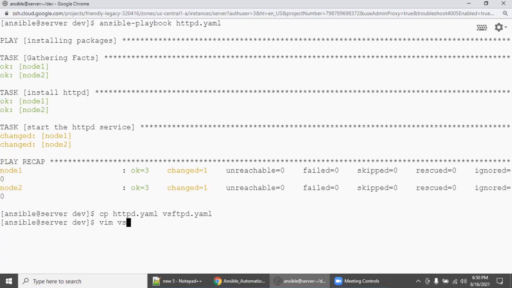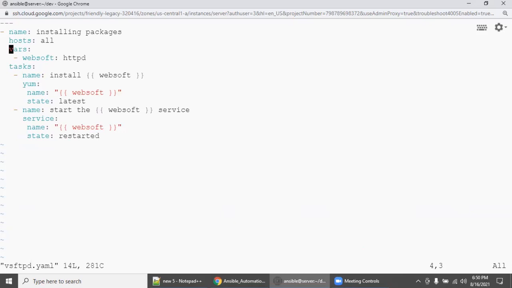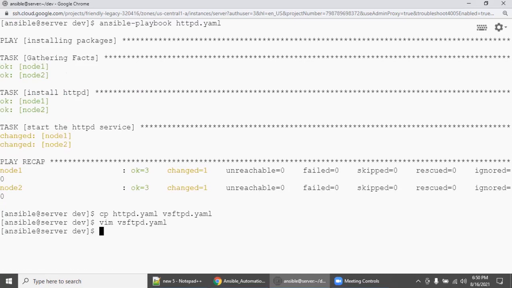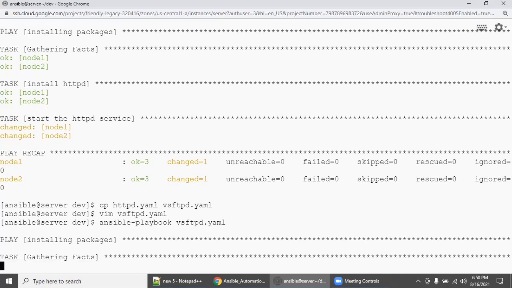In this file, vsftpd.yaml, I'm going to remove the variables. Remember, there is no variable in this file. We haven't even declared the global variable. So I'm going to save it. Let's execute this file as per the instruction: ansible-playbook vsftpd.yaml. So enter it.